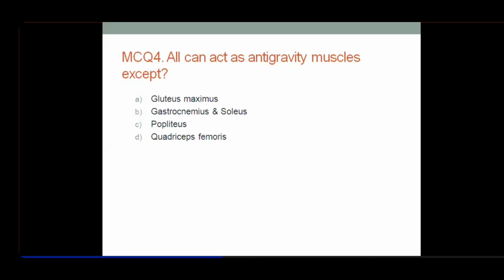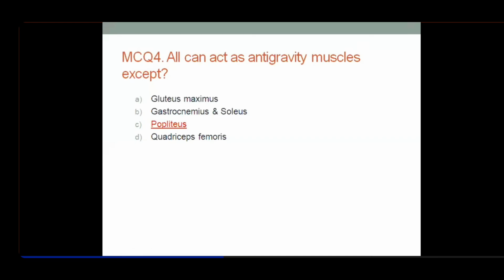And otherwise, latissimus dorsi is another muscle which helps you climb. That also is an anti-gravity muscle. There are several other muscles you can presume which help you climb up and extend yourself against gravity. So here the answer will be popliteus.